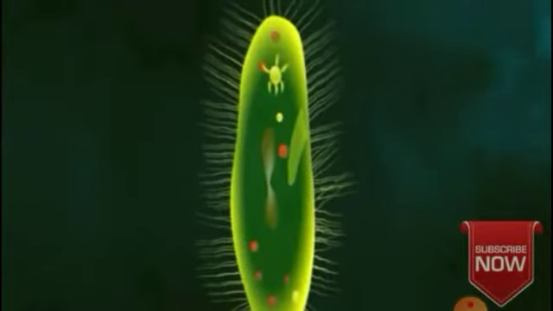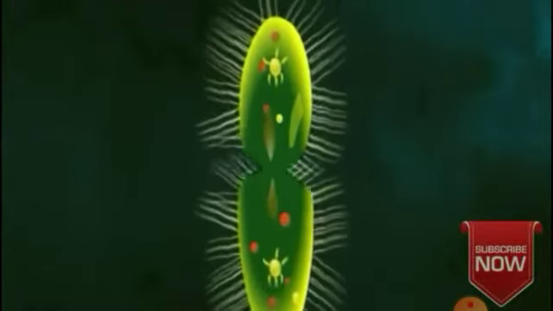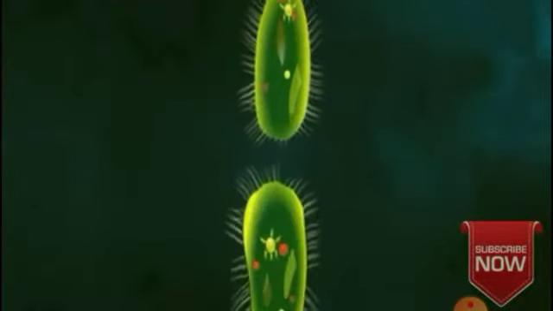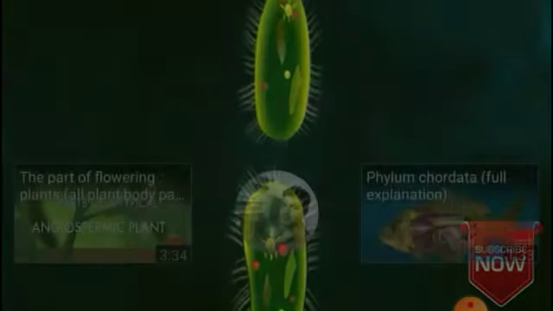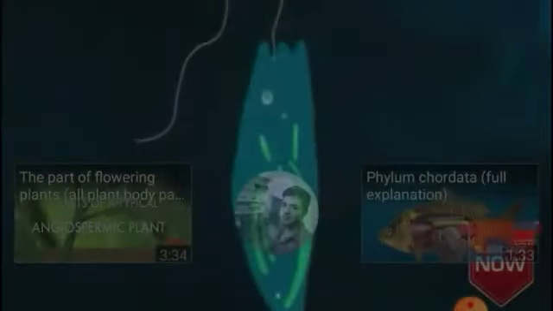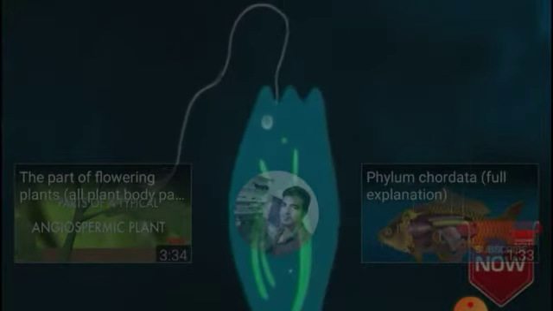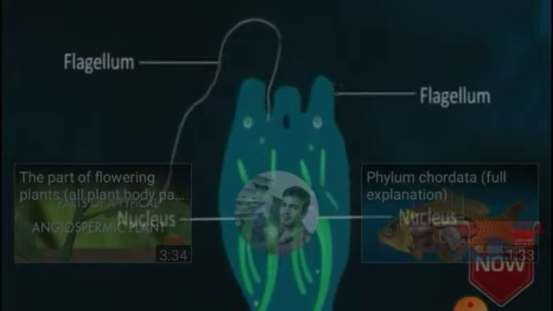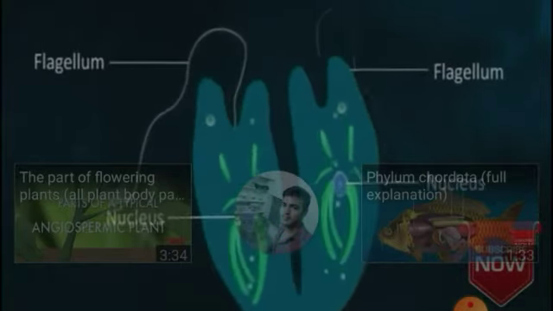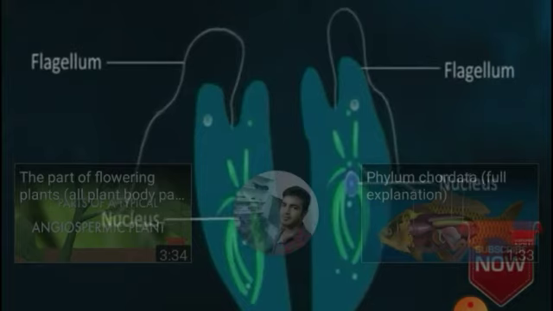In the case of paramecium, it divides by its transverse axis, and two parameciums will get formed. The last example is euglena. In euglena, the division takes place at its longitudinal axis, and two euglena will get formed. This is longitudinal binary fission.